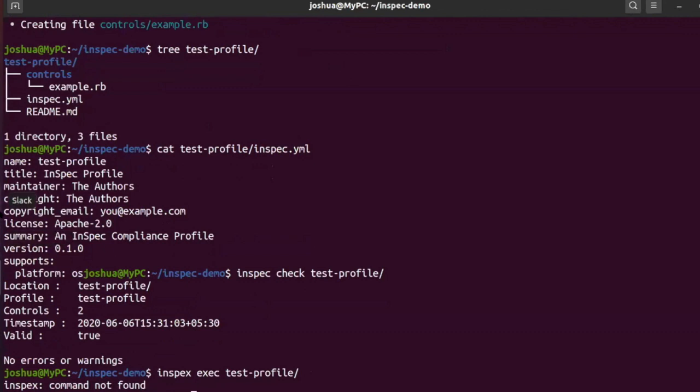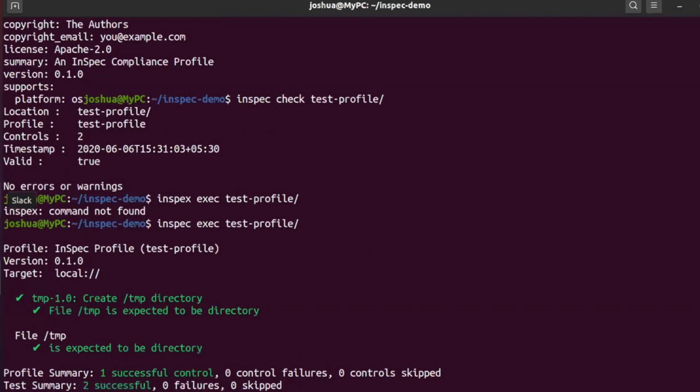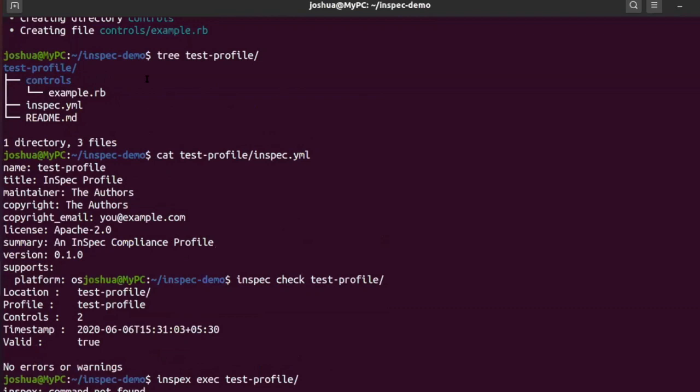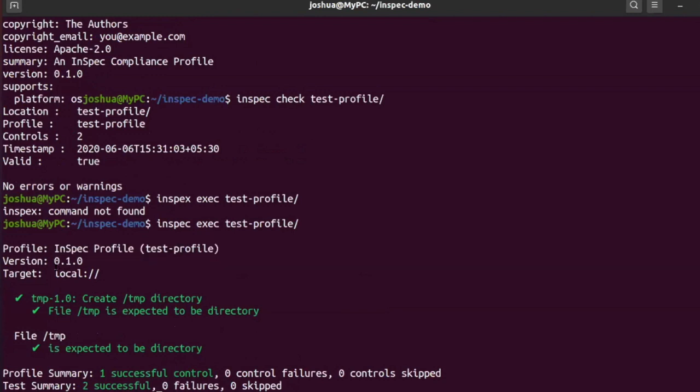There was some typo. You could see the profile was successfully executed. You can see here we are running the profile as the inspect profile, which is the name that we have shown in the title. Here you could see the same output, and the version is printing. And the target, since we are running on the local machine, is shown as local.